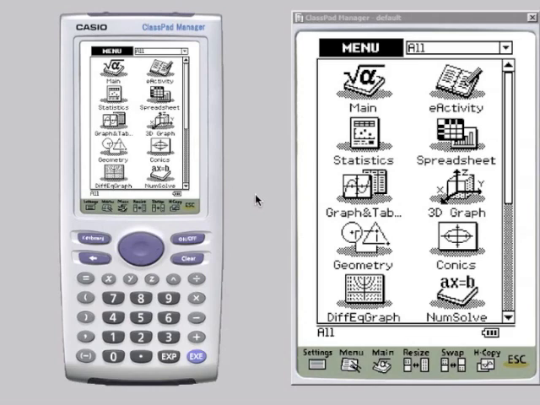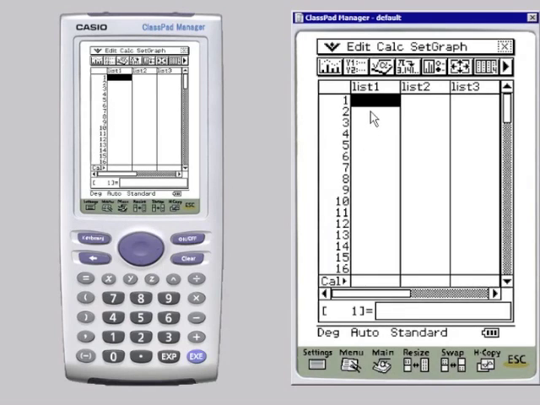Let's have a look at how a ClassPad calculator can help us to find the expected value more efficiently. So because the expected value is really the long-term mean of a probability distribution, we can use the statistics application. Now, if we enter the different values for x in list 1, so in the case of the game with the money and the dice, we could receive 0 or 5 or $8.